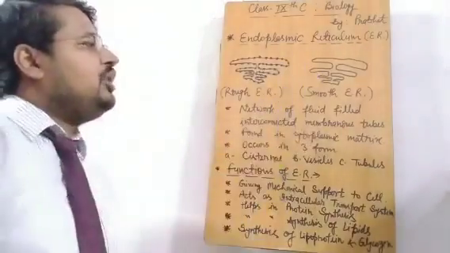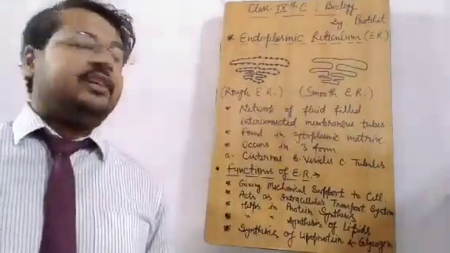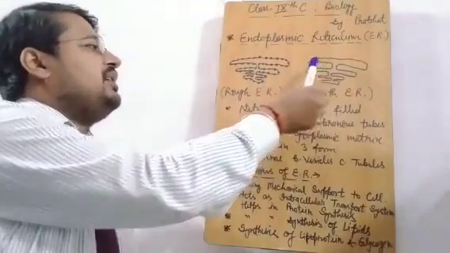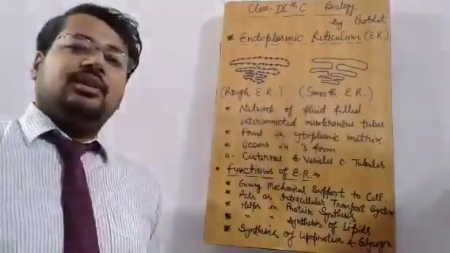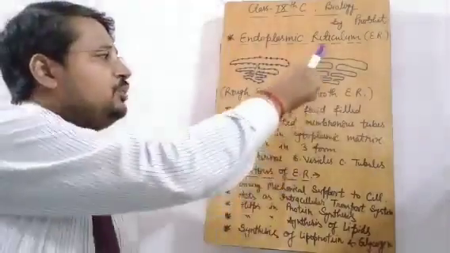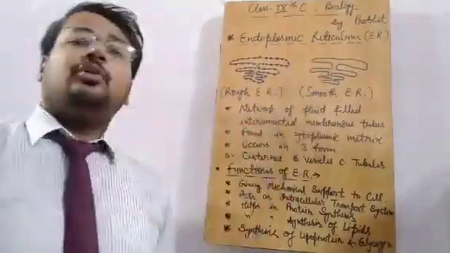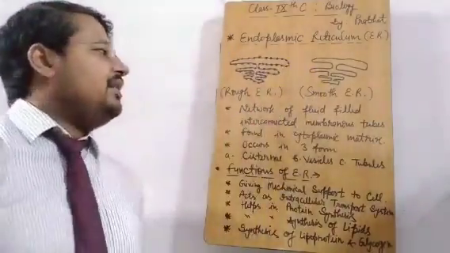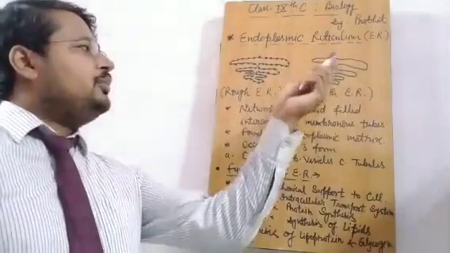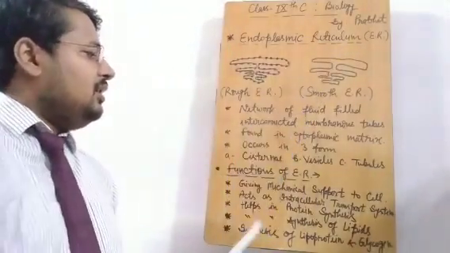And here in a smooth endoplasmic reticulum, no protein synthesis takes place because ribosomes are not present, and due to the absence of ribosomes, the surface is looking smooth. That's why the name smooth endoplasmic reticulum is given to this smooth surface.